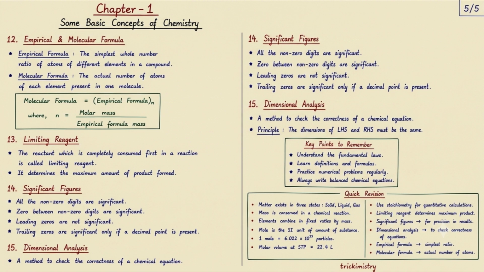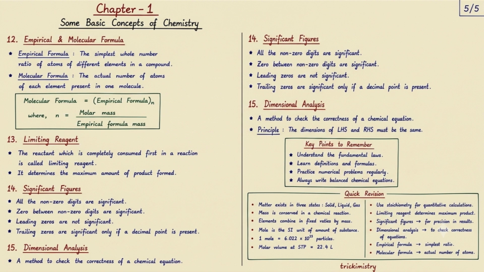Next is significant figures, which help us express measurements accurately. Here are the important rules. All non-zero digits are significant. Zeros between non-zero digits are also significant. Leading zeros, or zeros before the first non-zero digit, are not significant. Trailing zeros are significant only if a decimal point is present. These rules help us report measurements with the correct precision.